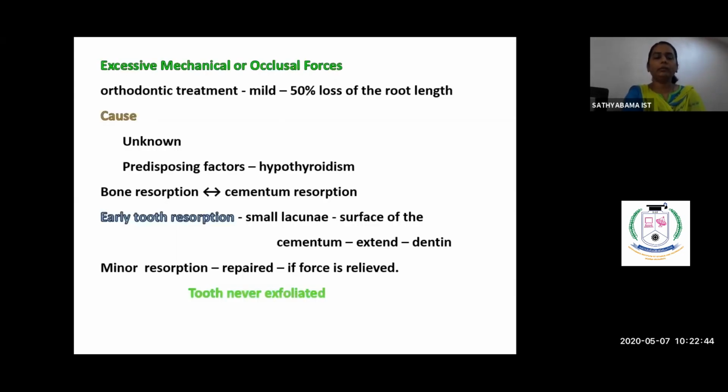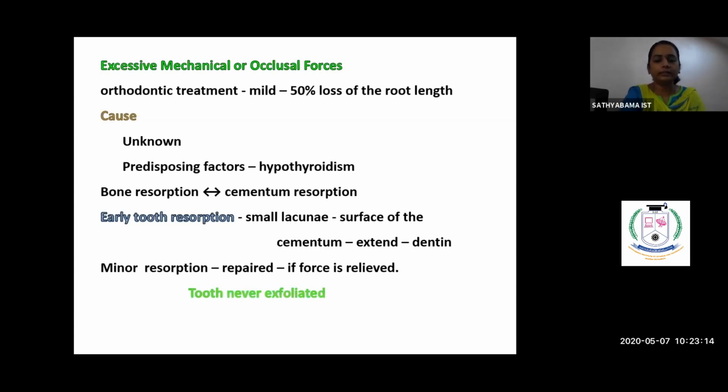The next condition which could cause resorption is excessive mechanical or occlusal force. Mostly the mechanical force is orthodontic treatment. Though orthodontic treatment involves a very mild force, sometimes it may cause resorption of the tooth, with predisposing factors such as hypothyroidism, where there is excessive osteoclastic stimulation.